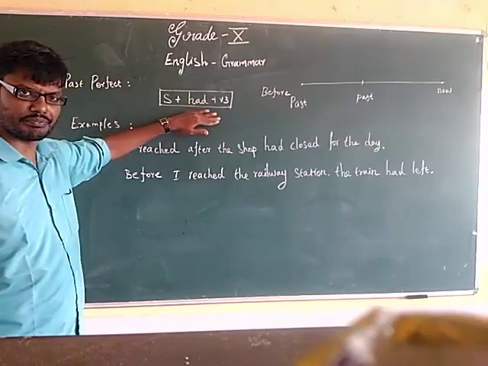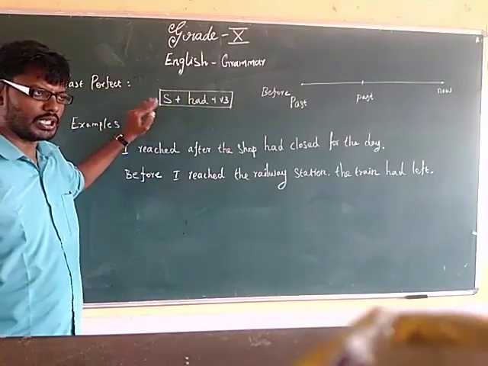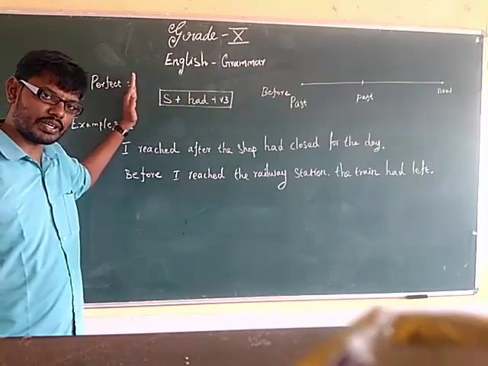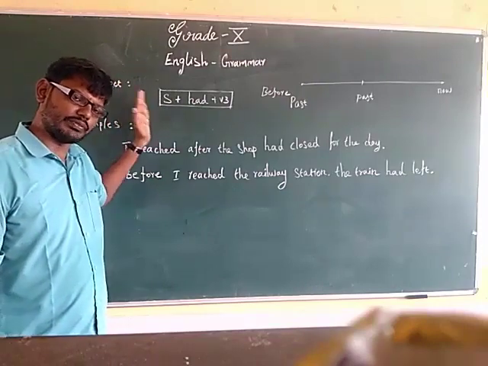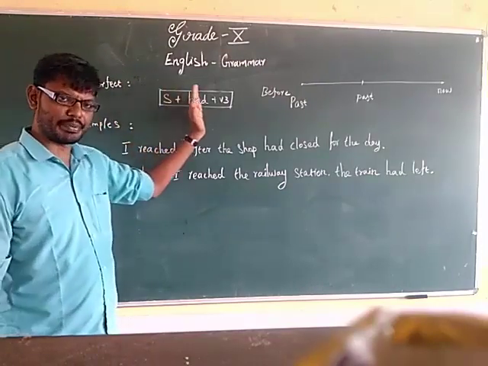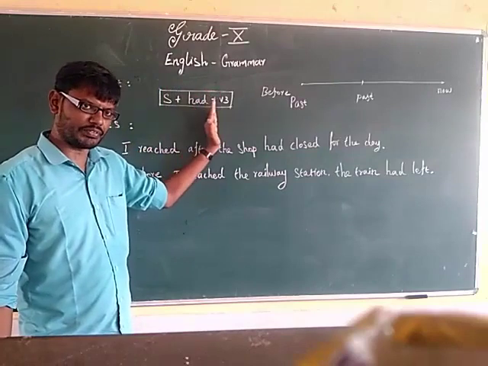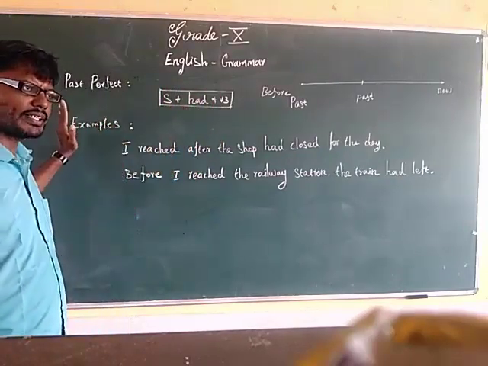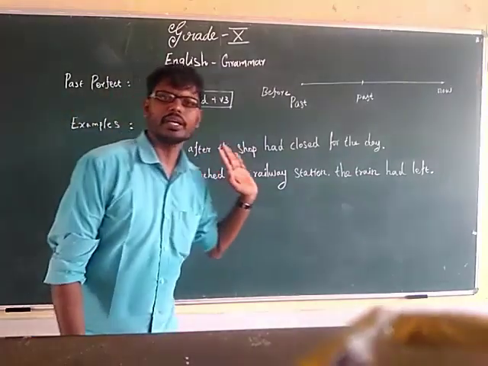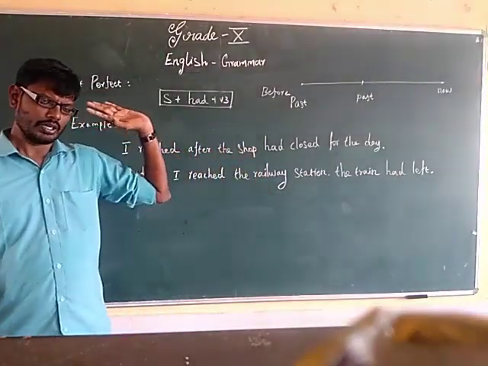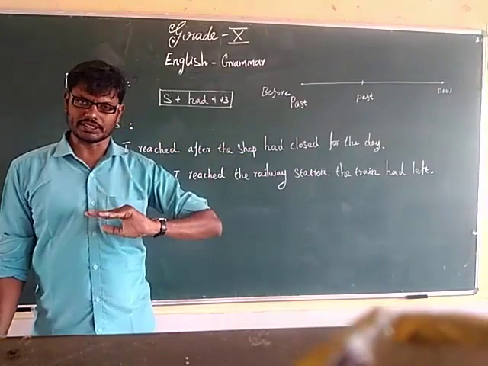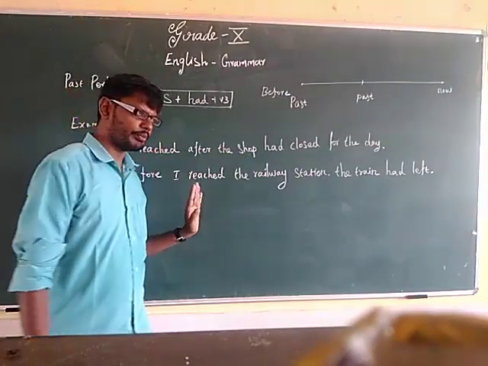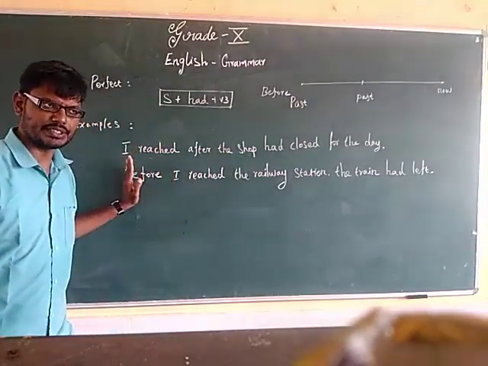Subject plus had plus V3. Very simple. The verb structure for past perfect is very simple. Subject plus had plus V3 is the structure for past perfect tense. So where can this past perfect be used? When we talk about two past incidents.